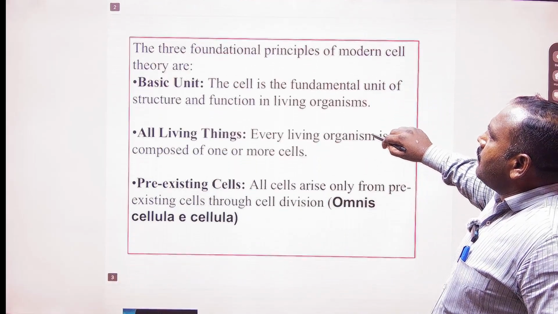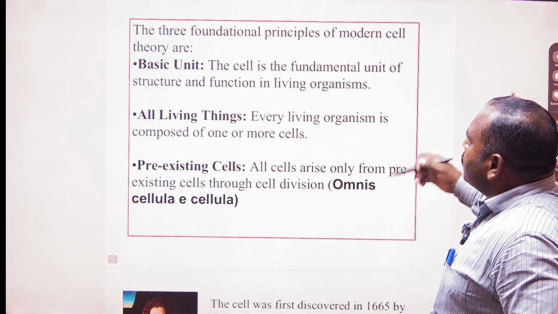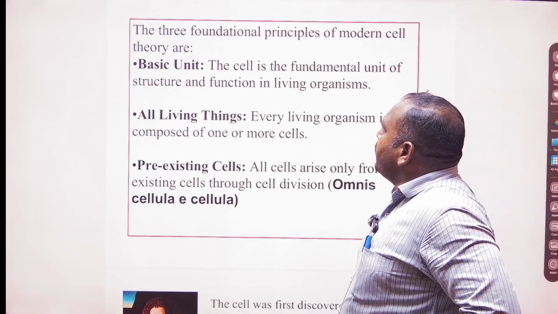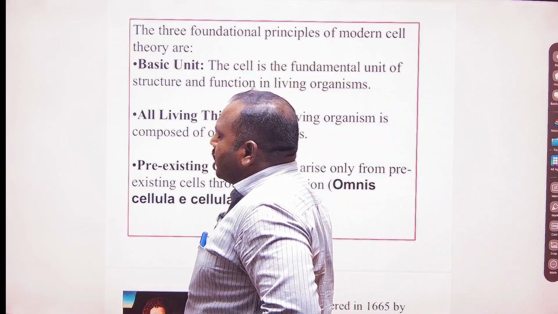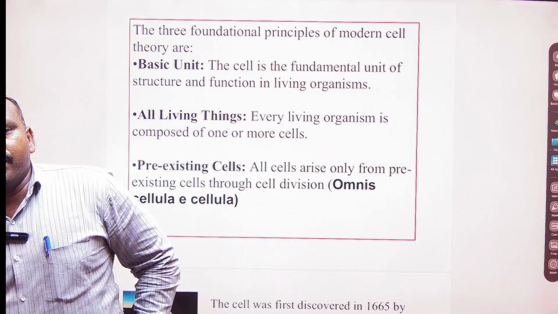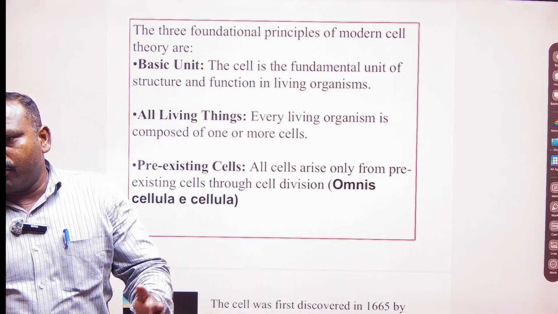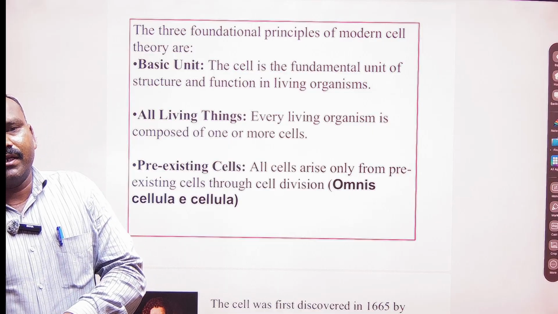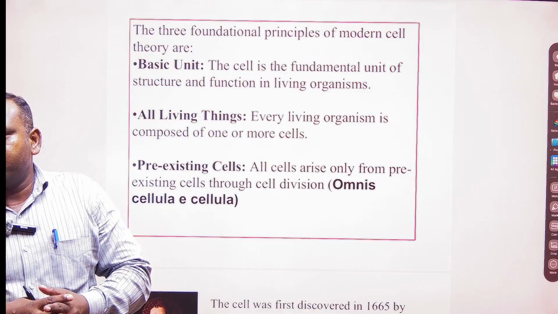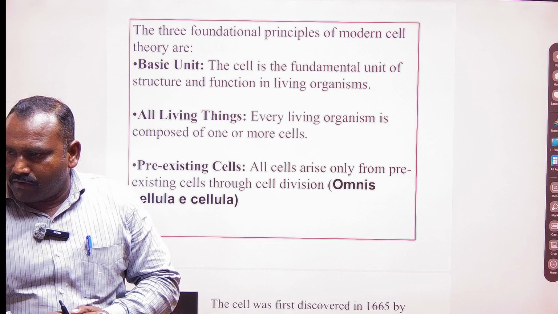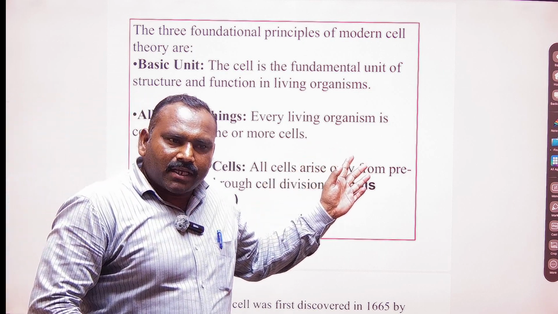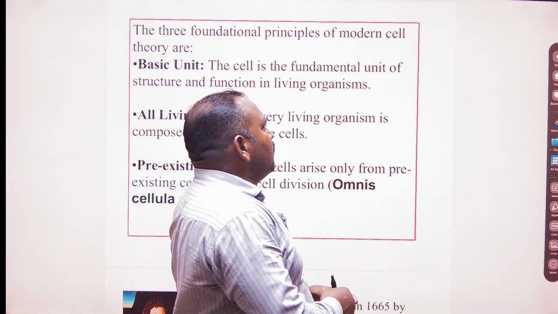There are certain fundamental things we have to study about the principles of the modern cell theory. The cell is supposed to be the fundamental unit. When we talk about physics or material science, the atom is the structural and functional unit. Likewise, in life science the cell is the most important.